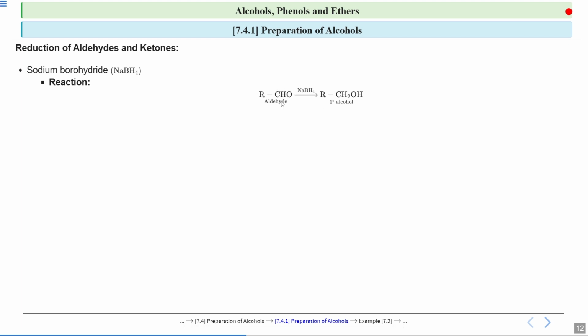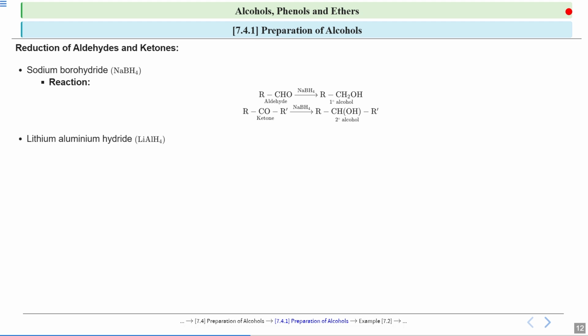Because it is an aldehyde, it will form a primary alcohol. This carbon is only connected further by one carbon. And this ketone, using sodium borohydride, gets reduced to secondary alcohol. So you can use sodium borohydride, or in the previous one we saw using catalytic hydrogenation.